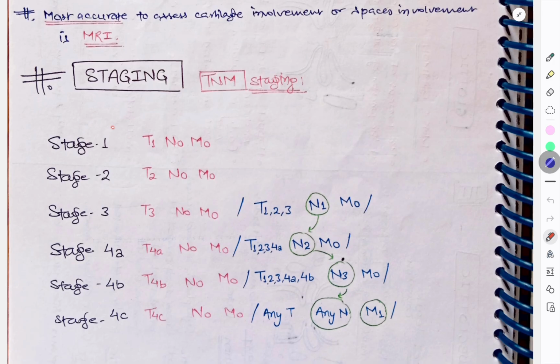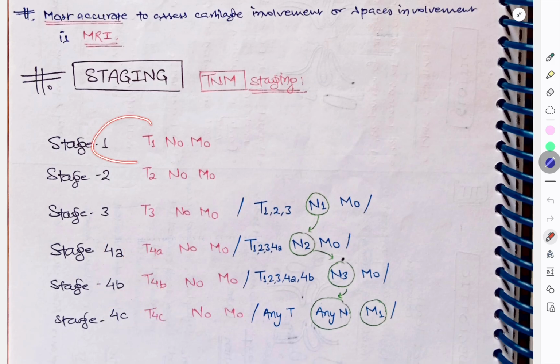Okay, so we have stage 1 to 4. Write 1, so T1, write 2, so T2, write 3, so T3. It is very easy. Till stage 1 to 3 we have T1, T2, T3, and the other things are N0, M0, N0, M0. In stage 3, either T3 or all of T1, T2, T3. But now comes N1. Okay, so N1 is coming for the first time in stage 3, and M0.